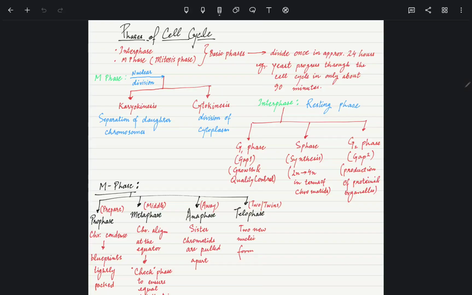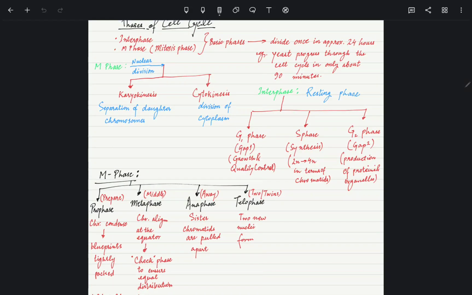M phase is further divided into four types: prophase, metaphase, anaphase, telophase. Prophase is a preparing stage where chromosomes condense and become tightly packed. Metaphase is a middle phase, where chromosomes align at the equator, and a checkpoint ensures equal distribution. Anaphase is the away phase, where sister chromatids are pulled apart. Telophase is the twins phase, where two new nuclei form.